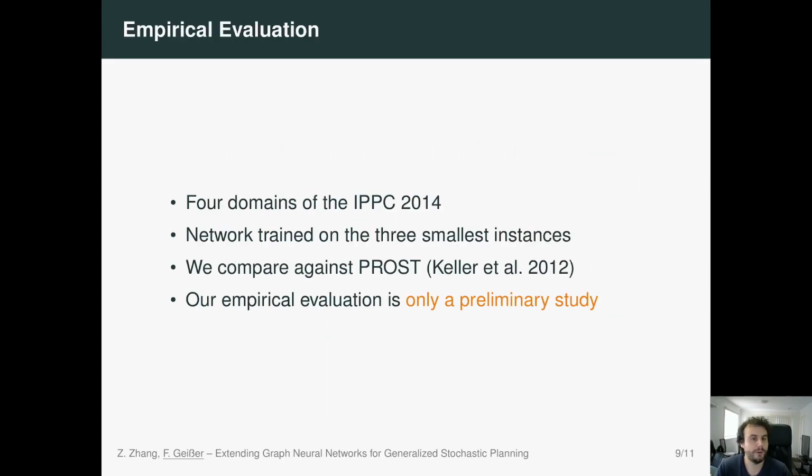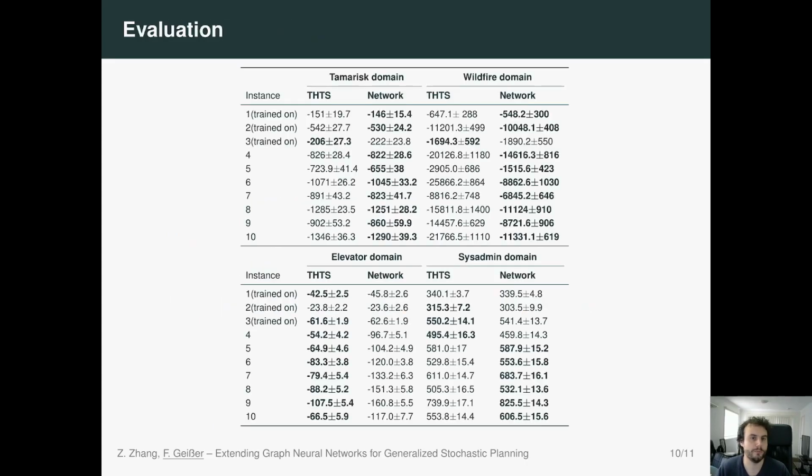Our empirical evaluation is done on 4 domains of the IPPC 2014. We train the network on data generated from the 3 smallest instances for 4 hours. And since this is only a preliminary study, we compare against the PROST planner. Now, of course, PROST is a domain-independent, online planner, so this is not really a fair comparison, but it still gives us some insight on the quality of our policies. Because PROST is still quite a competent planner, so we can see how our general policy compares against the policy generated by PROST.